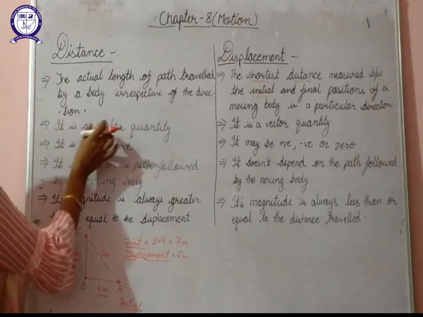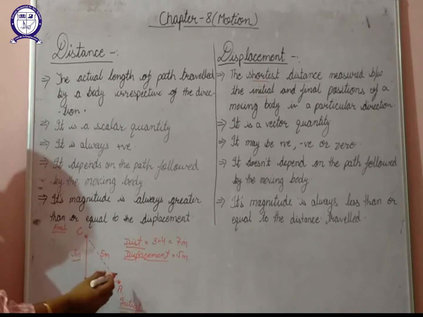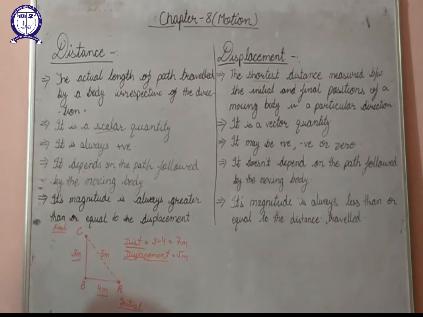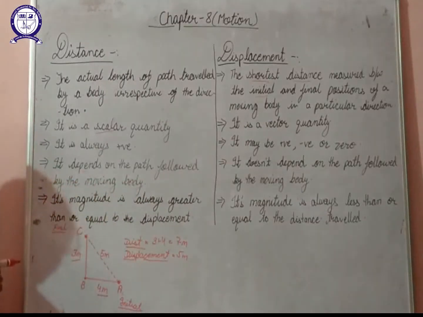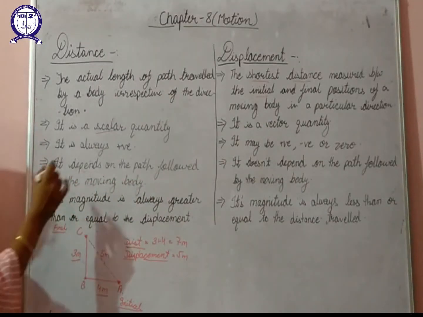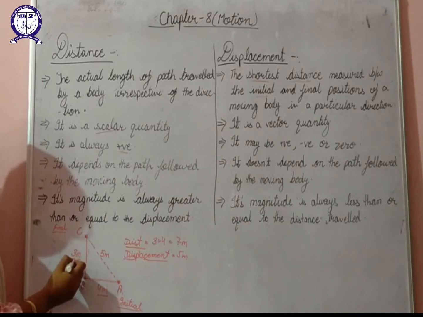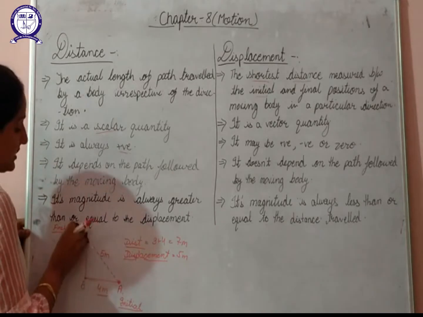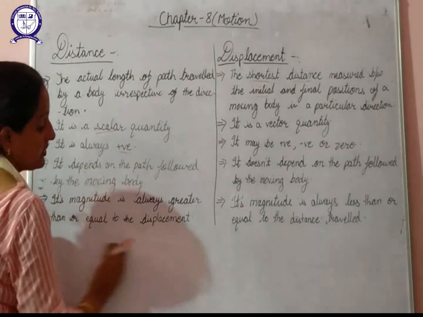Next one, distance is a scalar quantity. Distance doesn't depend on the direction. So it is a scalar quantity, whereas displacement, it will depend on direction. So we can say that displacement will be a vector quantity. Now distance, it is always positive. If a body has covered some distance, obviously the value of distance is always positive. But displacement can be positive, it can be negative, or it can be 0 also.